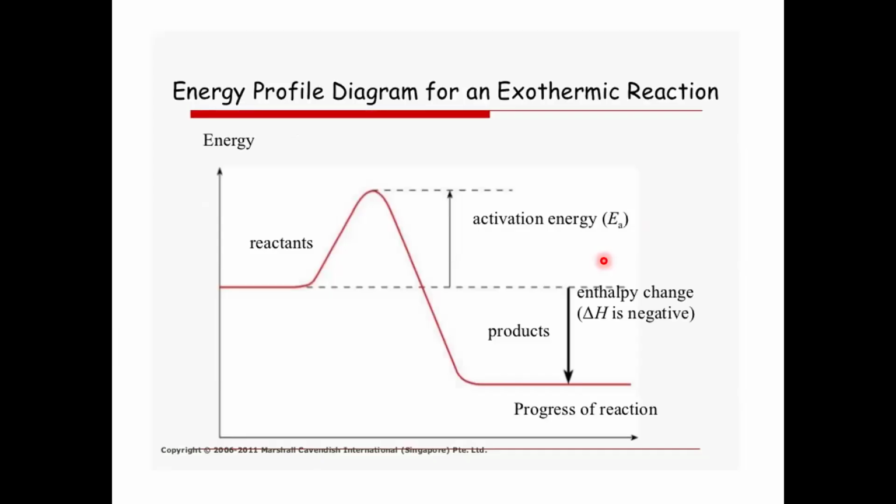Now see the energy profile diagram for an exothermic reaction, which we have already discussed. On the x-axis is progress of reaction, the y-axis is energy, and this is the exothermic change. Okay? Enthalpy change, and this is activation energy. Okay, Miss, so for each reaction, is the minimum level of activation energy the same or different? For which reaction, Lisa? For any, because I did not understand the activation energy point.